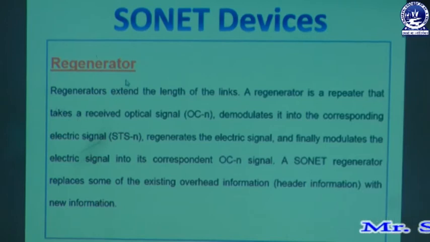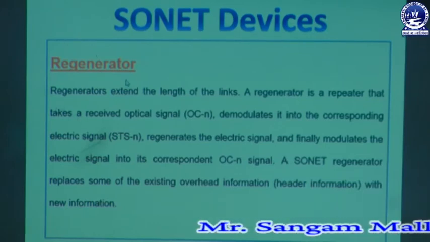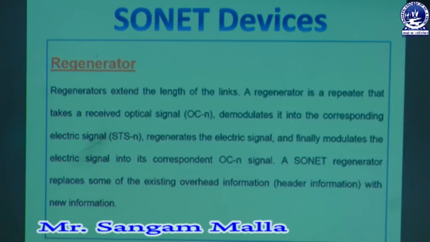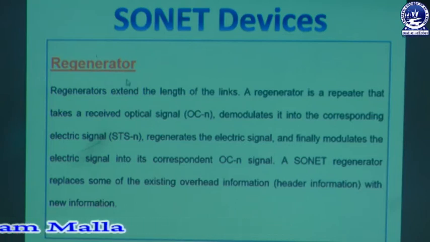As we know, the regenerator is another strong device of SONET which is used for extending the limitation of a SONET or the fiber optic cable. So where the user needs to extend the capability or extend the optical fiber network, at that time the regenerator plays the role.